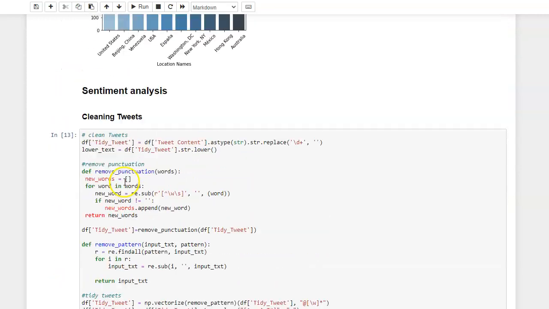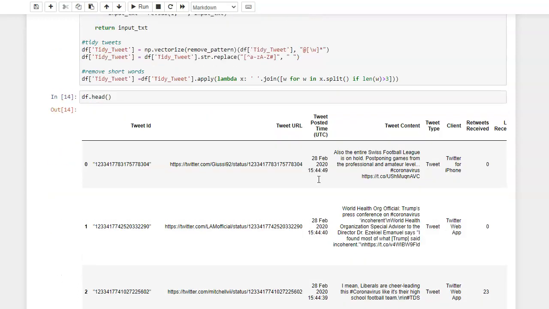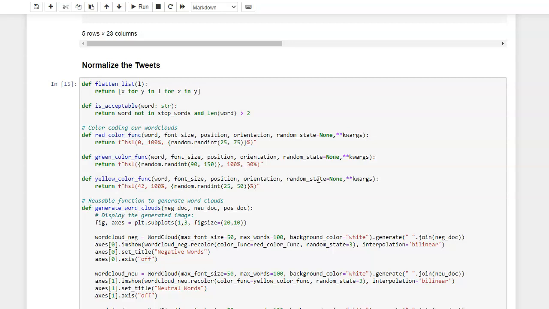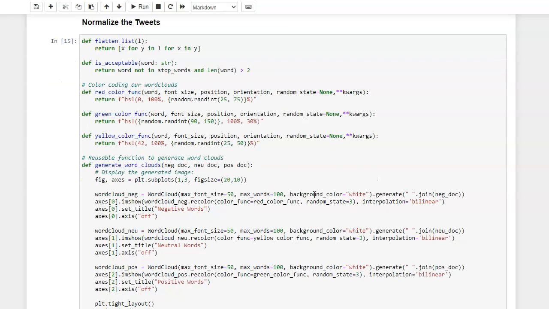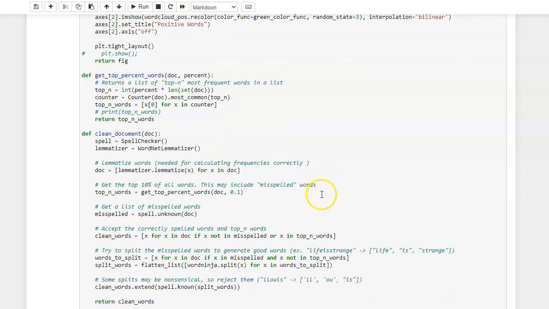Next, we are trying to do the sentiment analysis. Here is the cleaning of the tweets: removing the punctuation, and then a lambda function to stitch back the tidy tweets, etc. We also normalized the tweets and used functions to generate word counts, and then grouped by negative, neutral, and positive. So here are the functions that are needed.